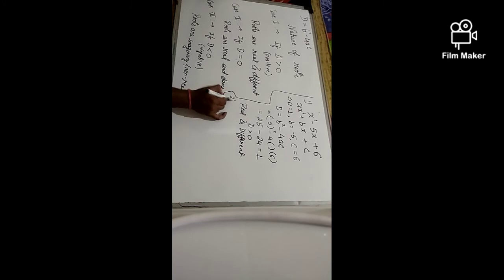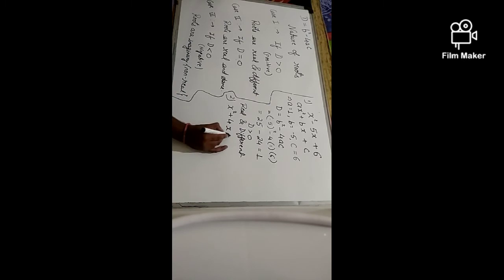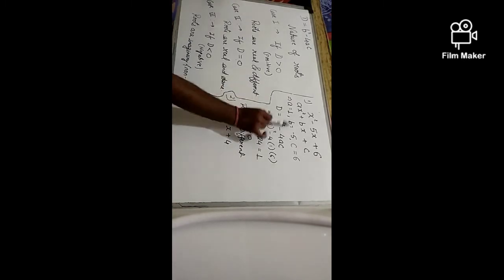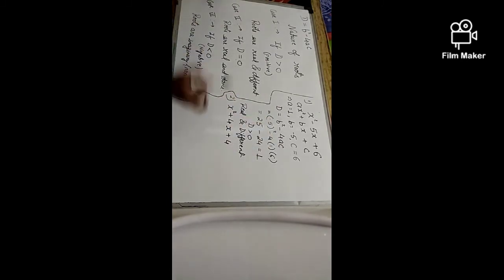Now consider one more example. Suppose I have x square plus 4x plus 4. Now I have explained to you how we get a, b, c. So I have a as 1, b as 4 and c is also 4. Now I need to find d, which is b square minus 4ac.